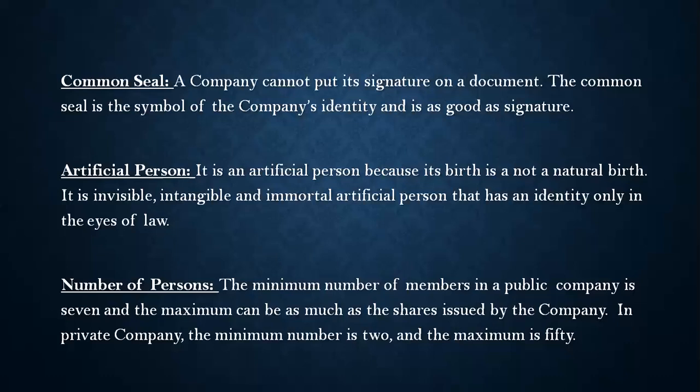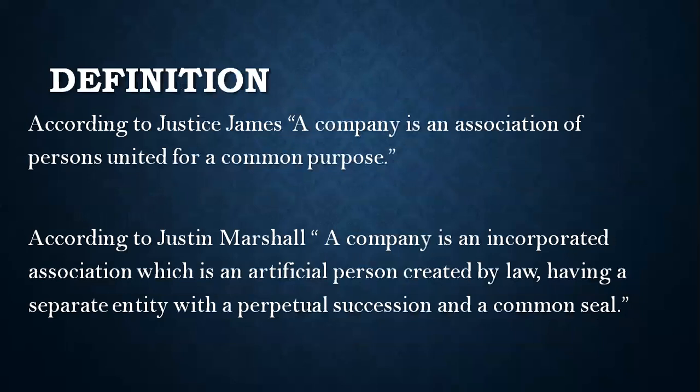So these characteristics are actually interlinked, they are intertwined within themselves. If you see the definition according to Justice Marshall, he has already defined all the characteristics in his definition. Like a company is an incorporated association. We all know that it is an incorporated association, which is an artificial person. Yes, we know that it is an artificial person, it is created by law. Having a separate entity, yes, the entity of the company and the entity of its members is different.